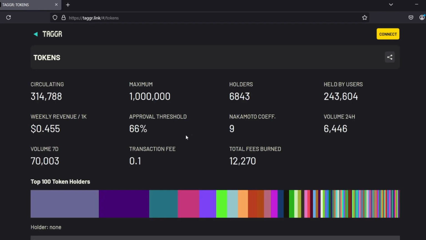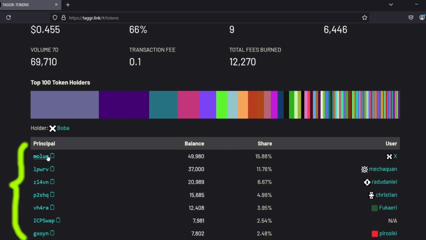Tokens talks about distribution. So this is showing how many are circulating, a maximum of 1 million, how many people hold them, held by users. This many people hold this many tokens. Weekly revenue, 0.45. Approval threshold for voting, 66. Nakamoto coefficient, 9. Volume in the last 24 hours, 6,446. Volume 7 days, 70,003. Transaction fee, 0.1. Total fees burned, 12,270. These are the principal addresses, so the internet addresses.